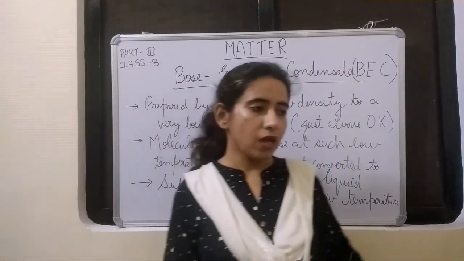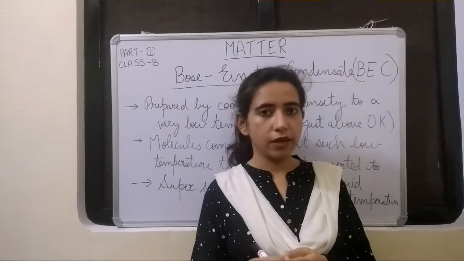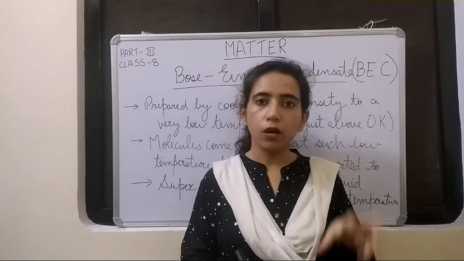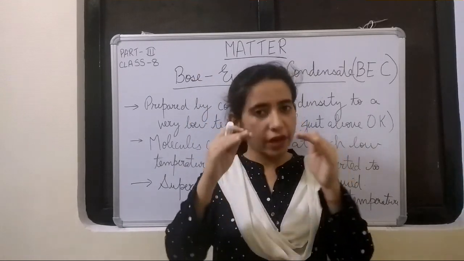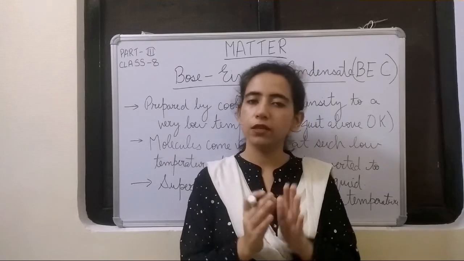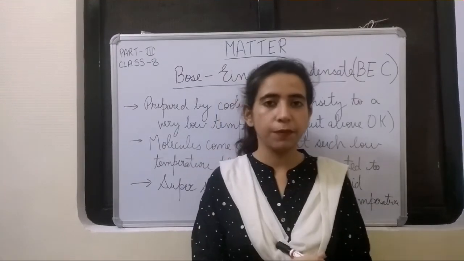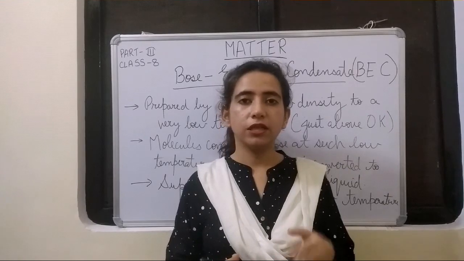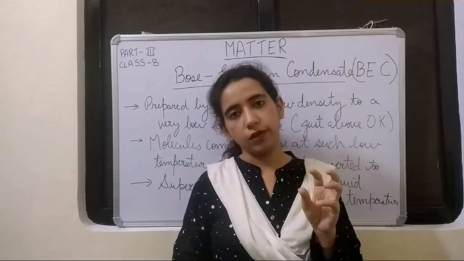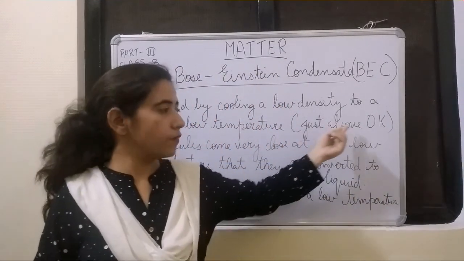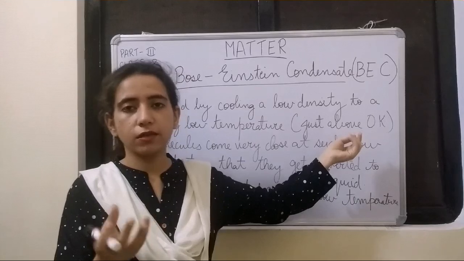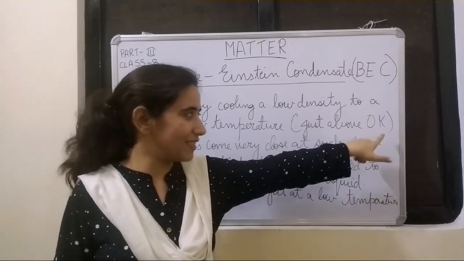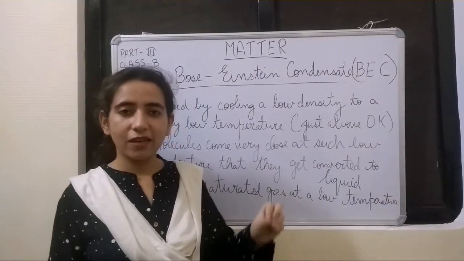Now, this Bose-Einstein condensate is formed from gases only. When a gas having a low density is cooled to a very low temperature, then we get Bose-Einstein condensate. And what low temperature does it need? It needs a temperature around 0 Kelvin, just above 0 Kelvin.